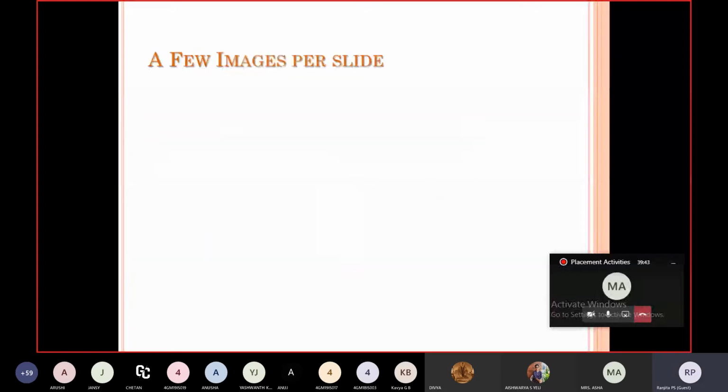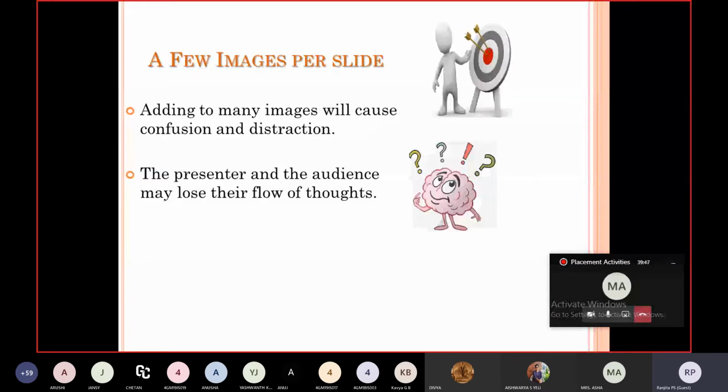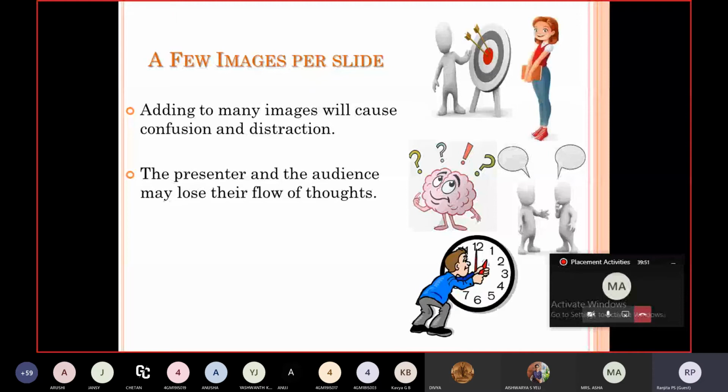A few images per slide. Adding too many images will cause confusion and distraction. The presenter and the audience may lose their flow of thought. As I said before, students are much attracted towards animations. If you use more images per slide, they'll be watching those animations and they'll be in their own fantasy world. So to avoid this, you have to use only one or a maximum of two animated images.